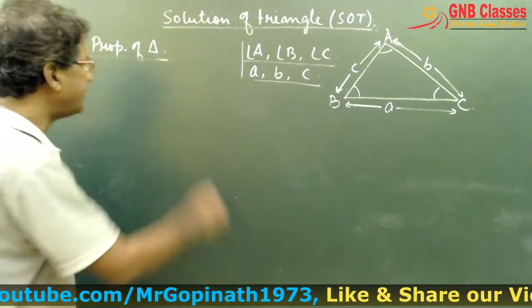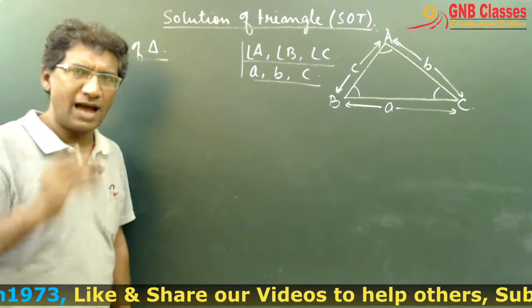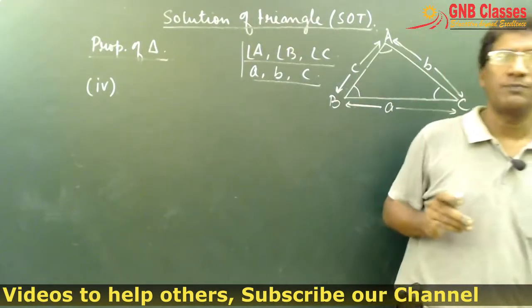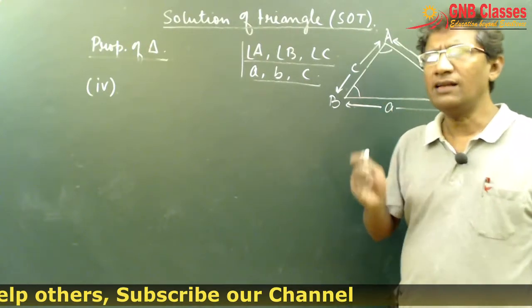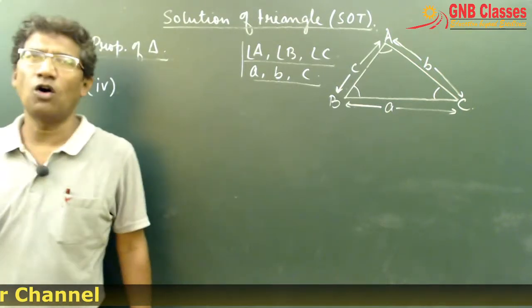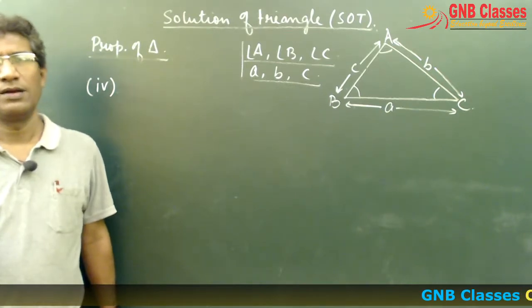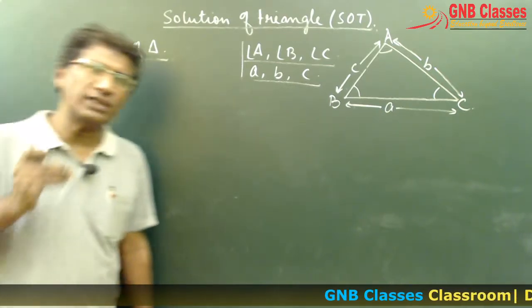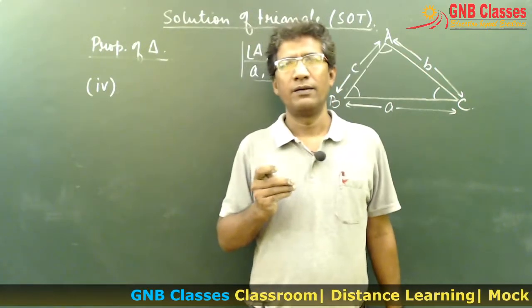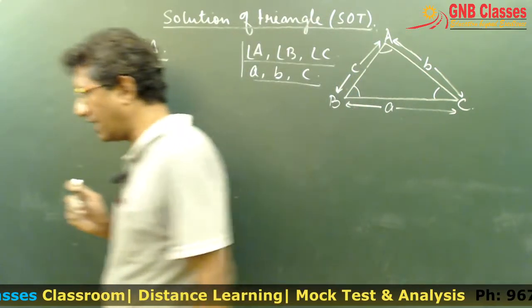Now the fourth property is, this we have all done in class 10 standard. I am just revising it. The fourth property is, please write it down, make a note of it. The angles opposite to the equal sides are equal, and the sides opposite to equal angles are equal. Is it clear? This is all you have done in class 10 standard. I am mentioning it again. Okay.